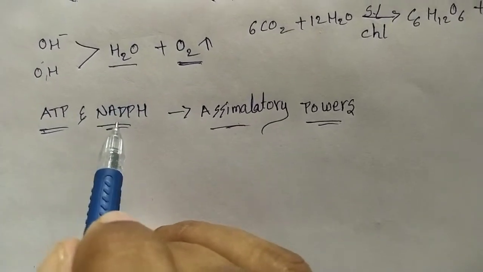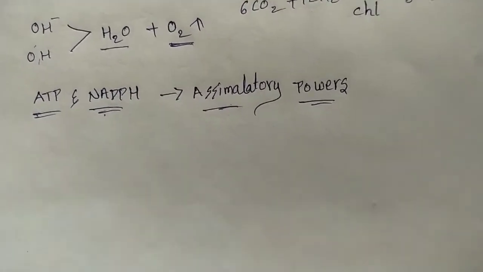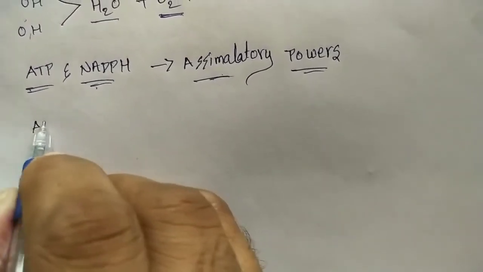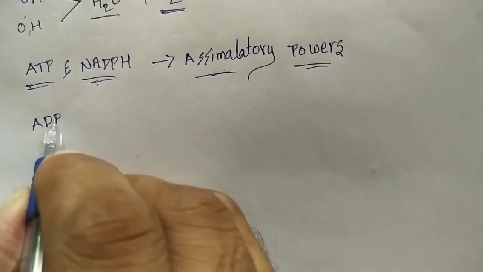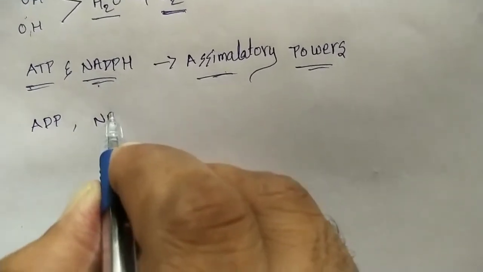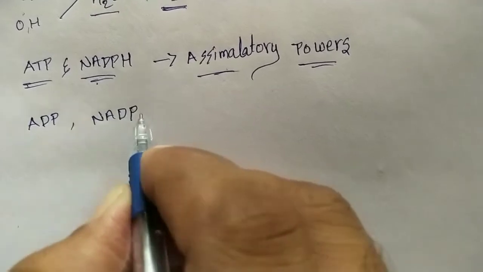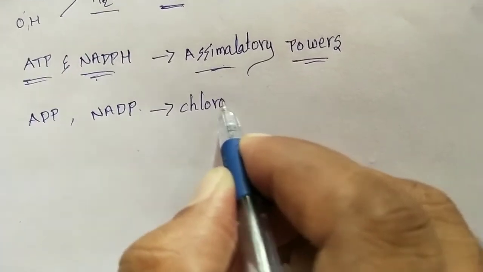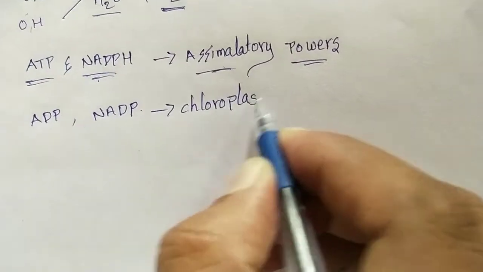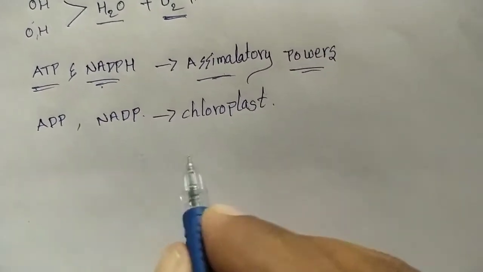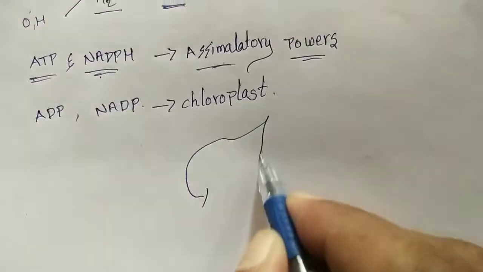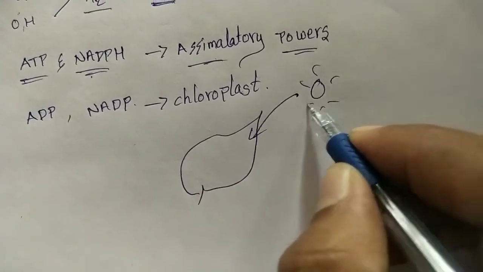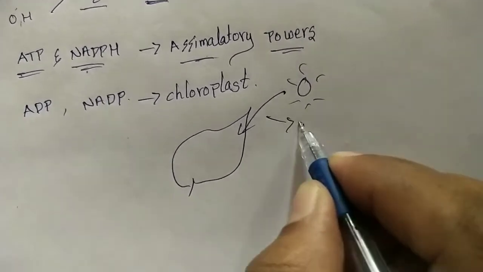Sir, where does this NADPH come from in the light reaction? The chloroplast contains ADP and NADP. Those are present in the chloroplast. When light falls onto the chloroplast, light contains photons.